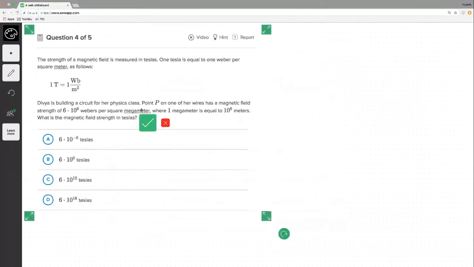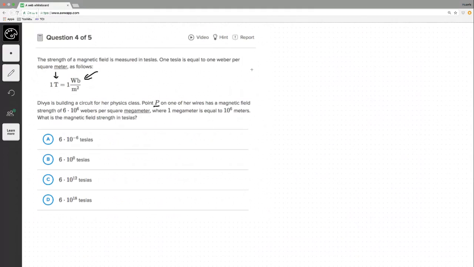Okay, here we go. Question 4 or 5. Next, the strength of a magnetic field is measured in Teslas. 1 Tesla is equal to 1 Weber per square meter as follows. All right, so here's Tesla, here's Webers, I guess. Divya is building a circuit for her physics class. Point P on one of her wires has a magnetic field strength of this many Webers per square megameter. Got it.